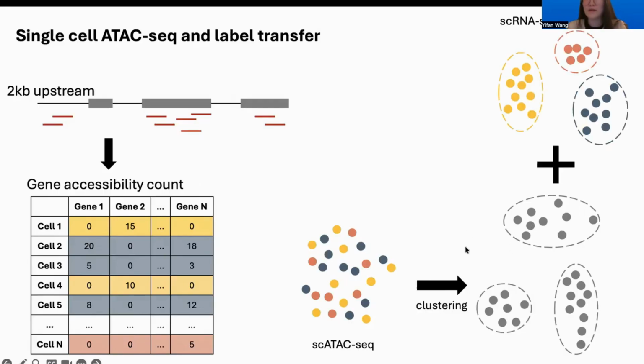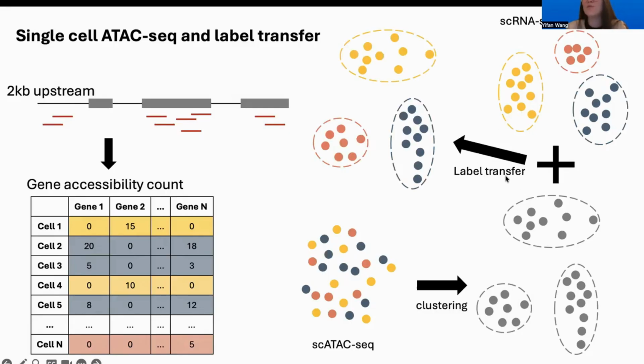And with this clustering, together with the cell types which we were able to assign to each single cell, we'll compare the counts from RNA-seq and the counts from single-cell ATAC-seq. And then we'll be able to do what we call label transfer to be able to annotate the cell type clusters in the single-cell ATAC-seq data.